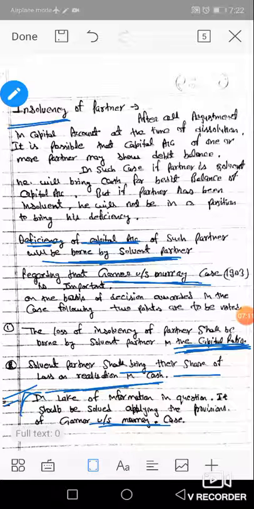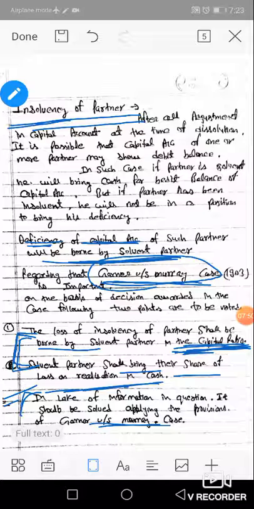If there is no information in the numerical, then we will apply the Garner versus Murray provision. And the provision is that the loss of the insolvent partner is borne by the solvent partners in their capital ratio. This is an important topic, and these are two important short questions. First: the insolvent partner's loss is borne by the solvent partners in which ratio? Capital ratio. Next: which case is important in insolvency of a partner? Garner versus Murray case is important in case of insolvency of a partner.